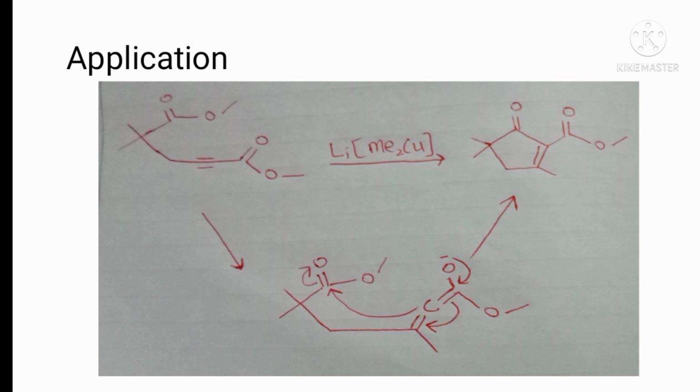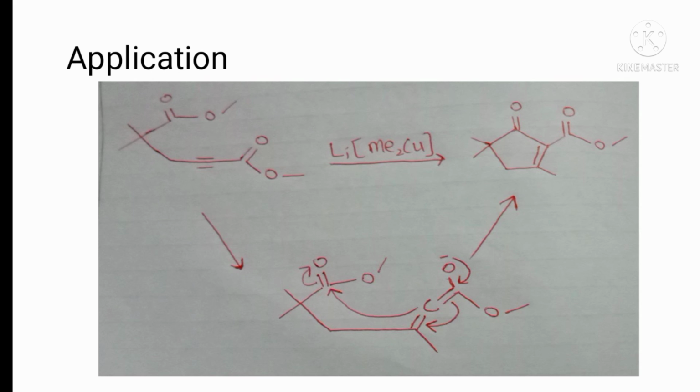So the summary of the lecture is that organocuprates are softer than organomagnesium and organolithium, and they cannot be prepared by the direct method or through oxidative addition, but they can be prepared by transmetallation. We exchange the ligand with organolithium or organomagnesium.